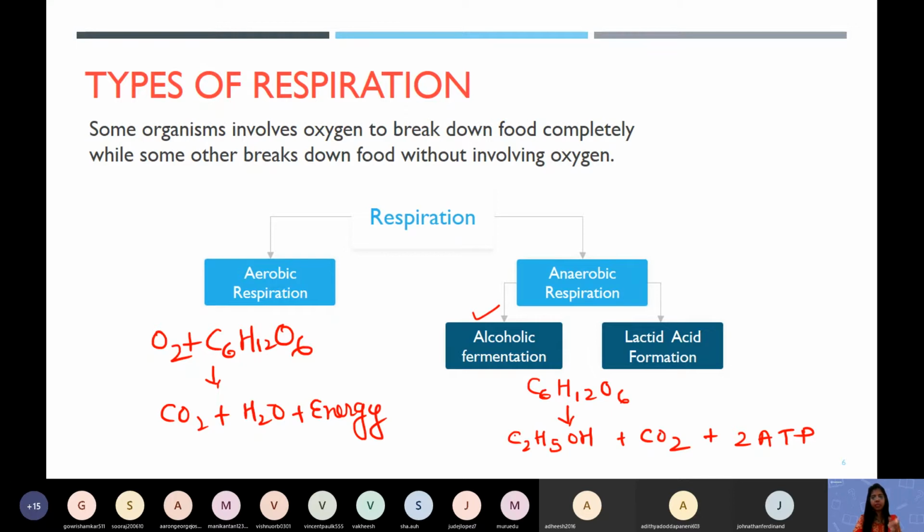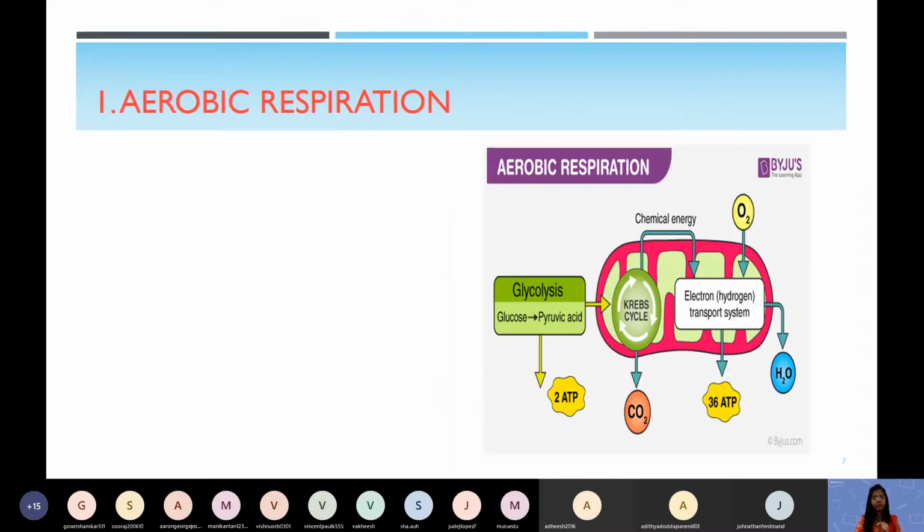So respiration is of two types, aerobic and anaerobic. Aerobic happens in higher organisms. Anaerobic happens in lower organisms. Anaerobic respiration can be of two types depending upon the product: alcoholic fermentation or lactic acid formation.